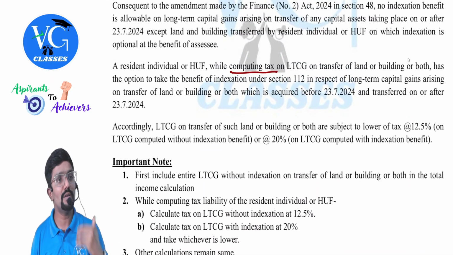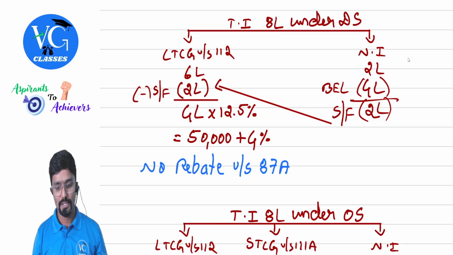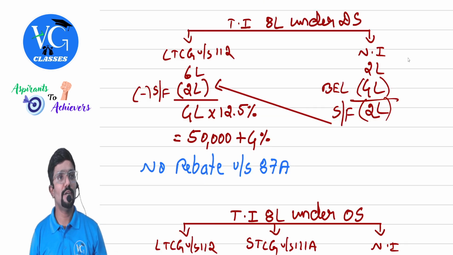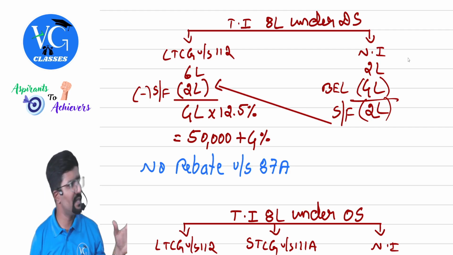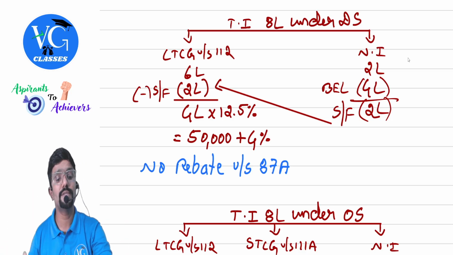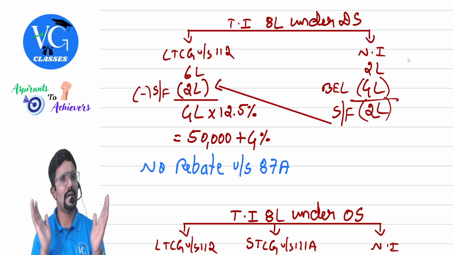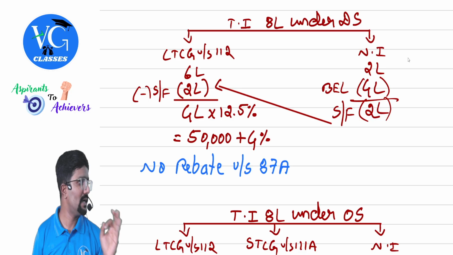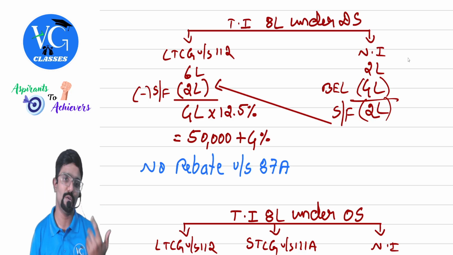But before that, I want to discuss few examples on whatever I just now discussed. Clear? Yes. Chalo. Please observe the figures, guys. I will try to give number of examples because there can be number of scenarios where the calculations keep changing. One by one we will see. Please pay attention. In all the cases, the assessee is a resident individual.